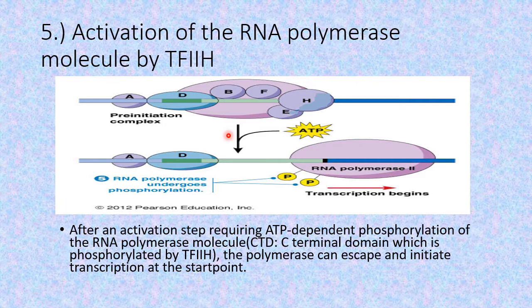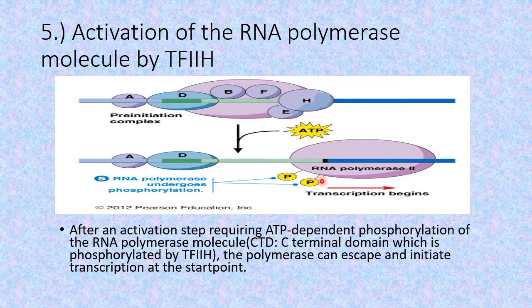So even after the formation of the pre-initiation complex, it requires some signal from some other proteins that we will talk about shortly. And if it gets the signal of moving ahead, the transcription factor H phosphorylates the RNA polymerase II.